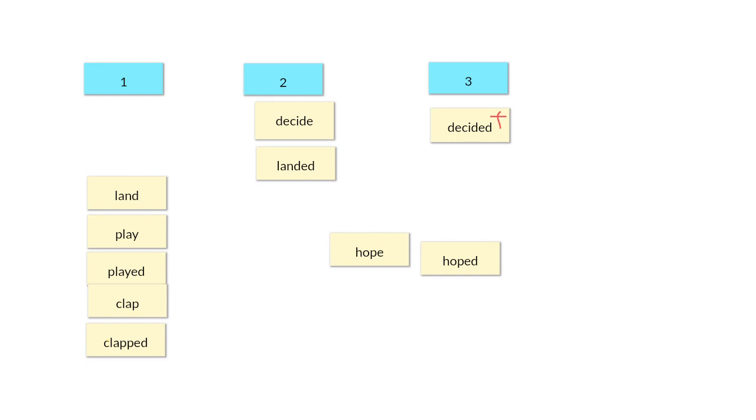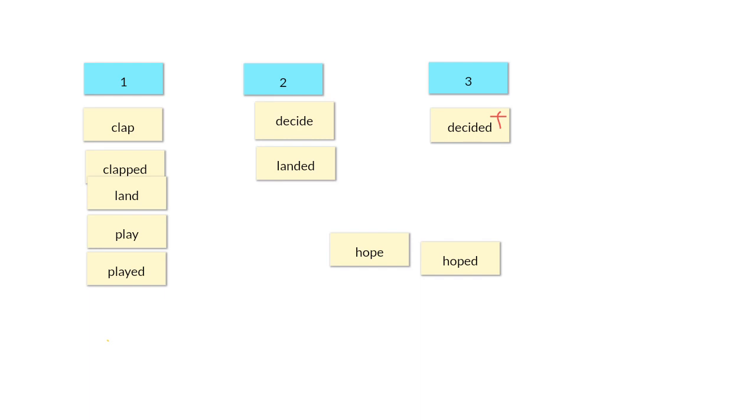Let's take a look at clap. Clap is 1 syllable. Clapped. Clapped is still 1 syllable. So an extra syllable was not added in the case of clapped.